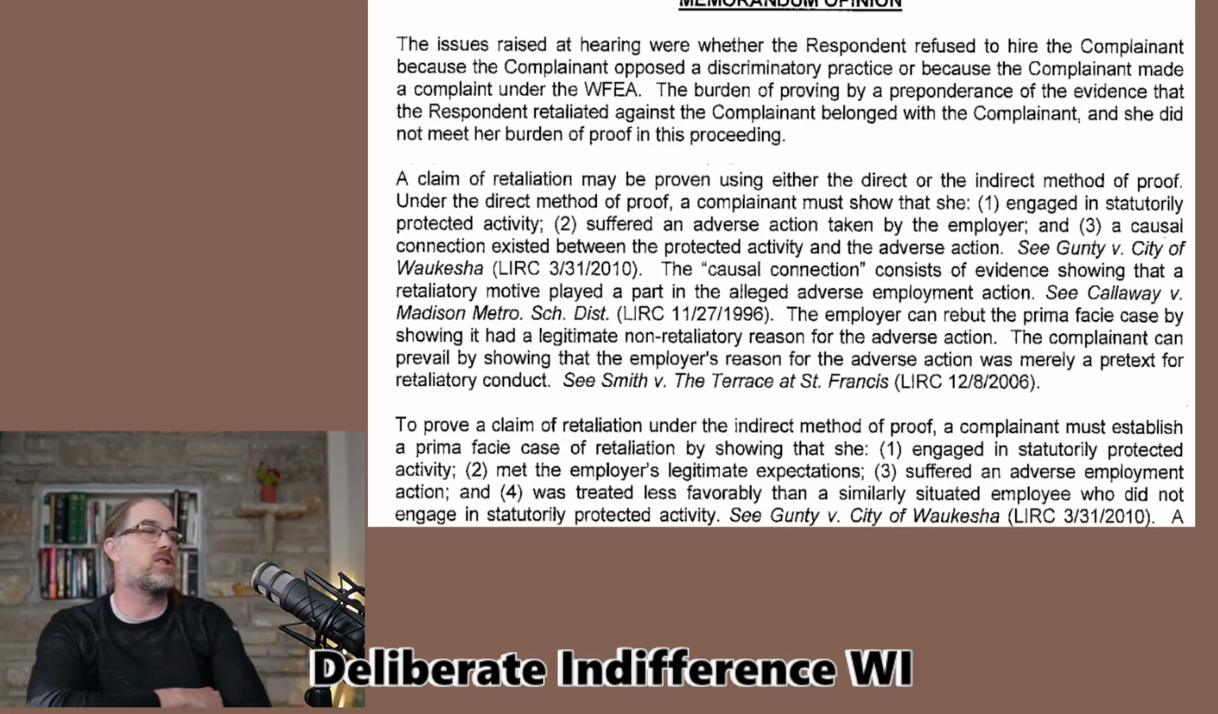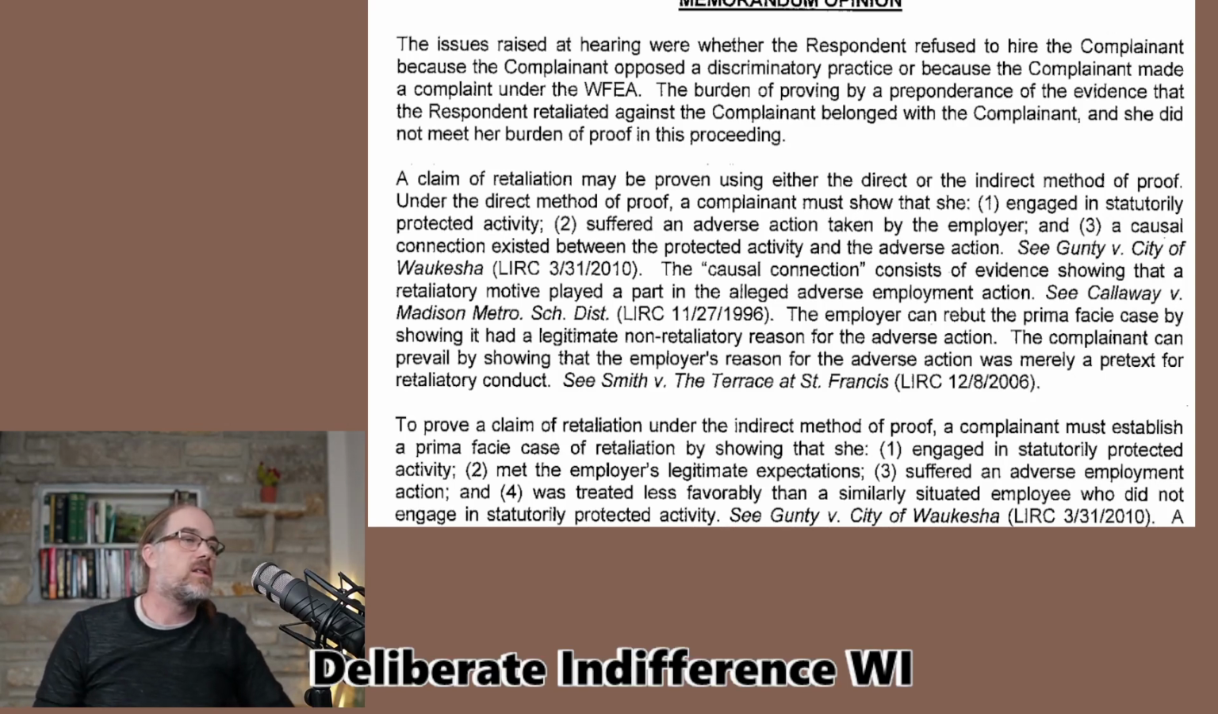A causal connection consists of the evidence showing that a retaliatory motive played a part in the alleged adverse employment action. The employer can rebut this, okay? If it rebuts the prima facie case by showing it had a legitimate non-discriminatory reason for the adverse action, the complainant can prevail by showing that the employer's reason is bunk, merely a pretext for the retaliatory conduct.